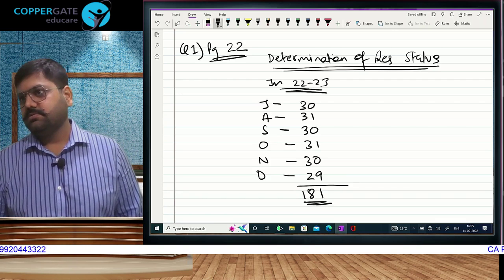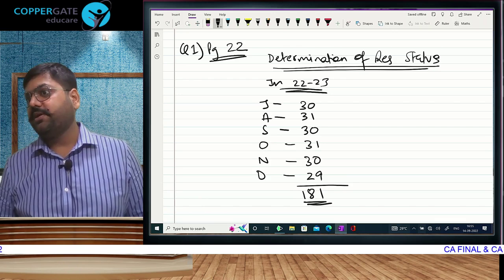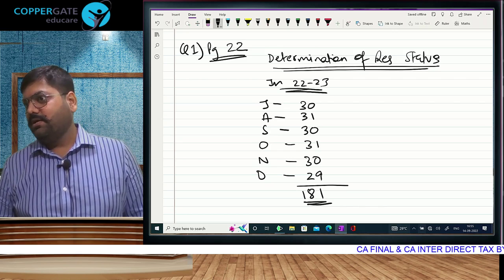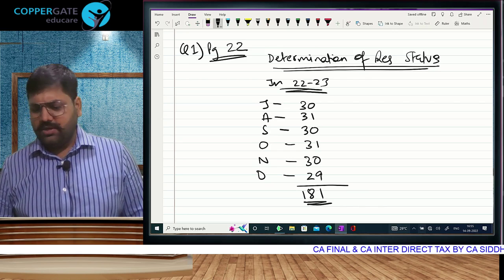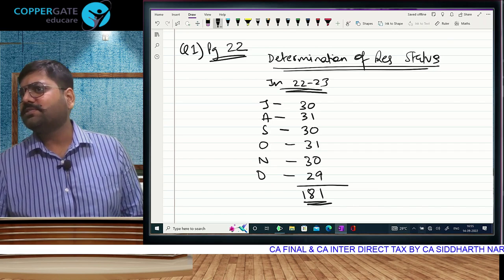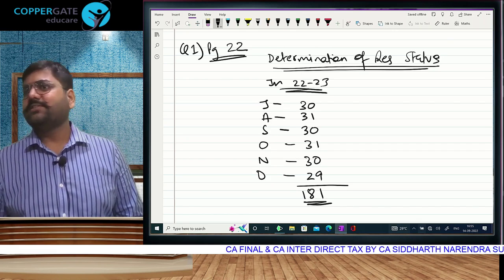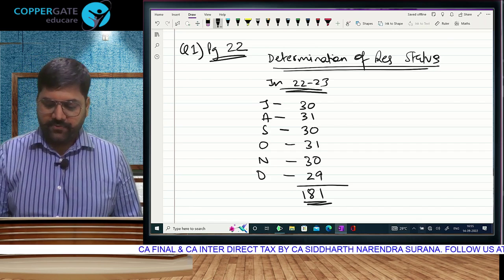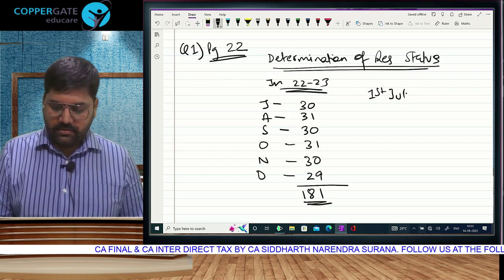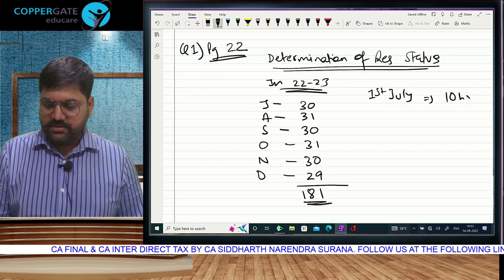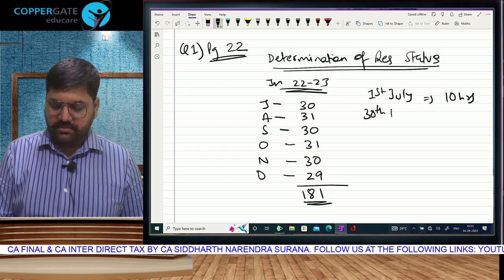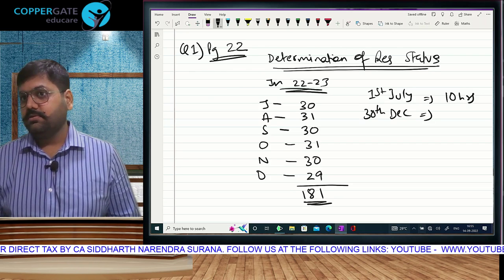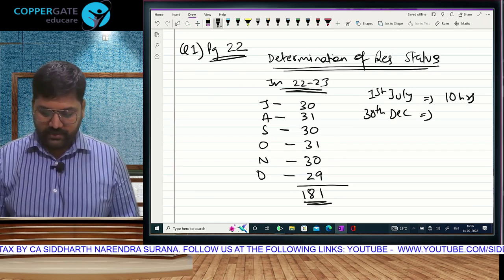Very close. If he touches 182, he will become resident. If 182 does not happen, then 365 days over the last 4 years also can't happen, as it is his first time. So that second option is not available. The only way to make him a resident is, let's see, 1st July, 10 hours, and 30th December, the only day we have left. How much is 13:45?